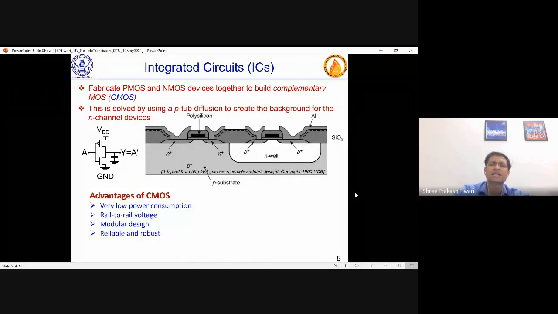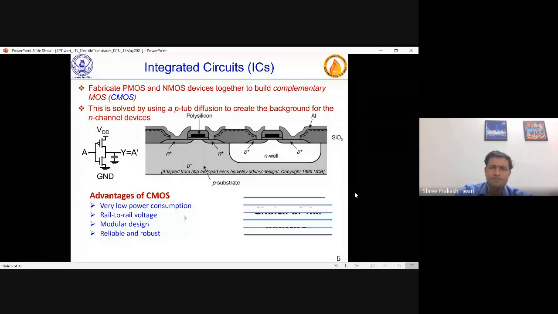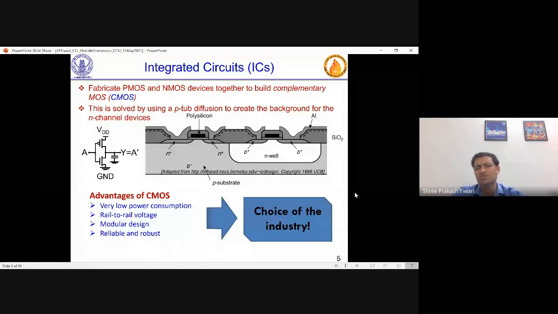And this is a simple picture, again taken from a book, which is eventually taken from University of California, Berkeley. This is just a simple, not double well, single well structure, just to show. But then CMOS has evolved with years with multi mask and double well and all the spacers and everything. CMOS has evolved, but at the core, it's one NMOS and one PMOS, and it's very modular. Because of that, it has become the choice of industry.